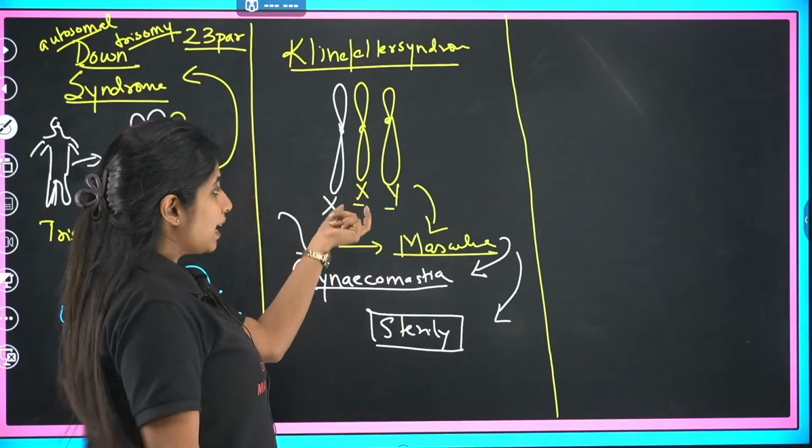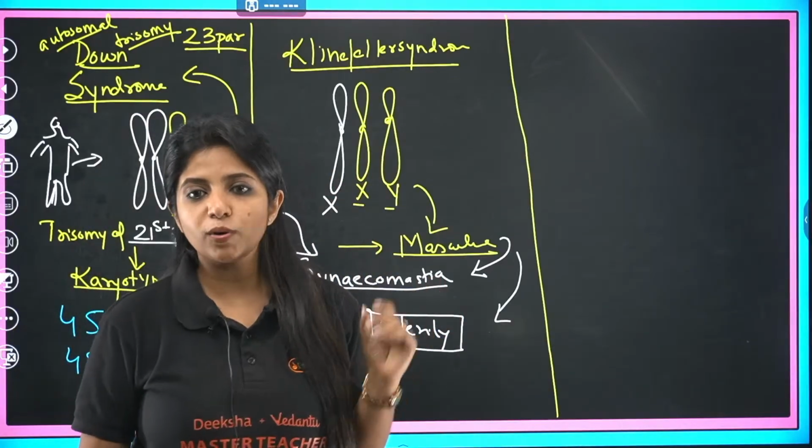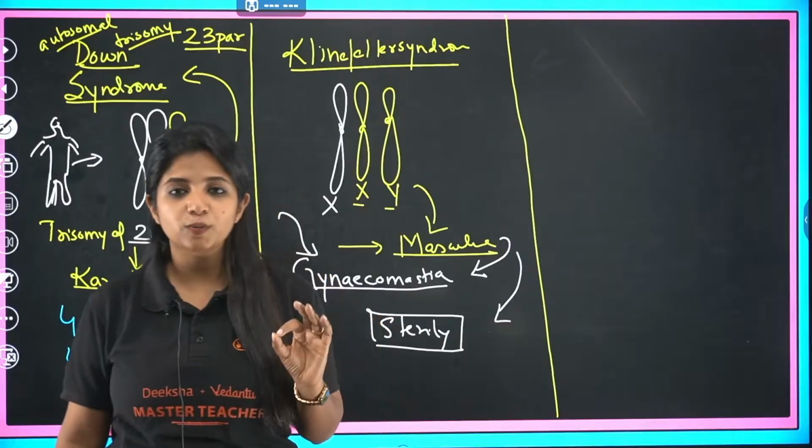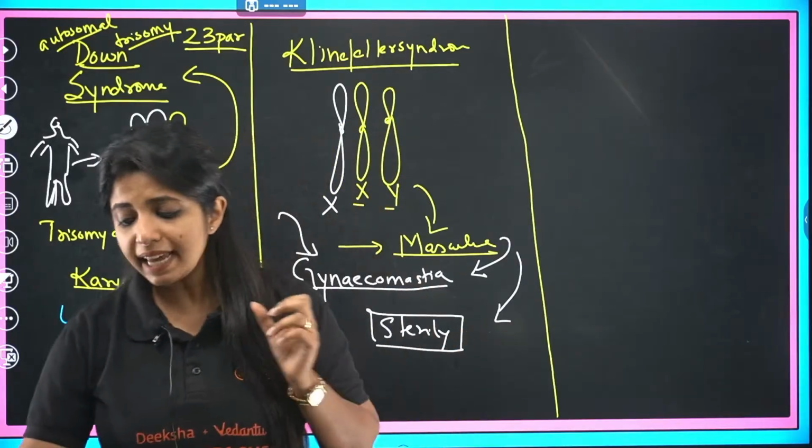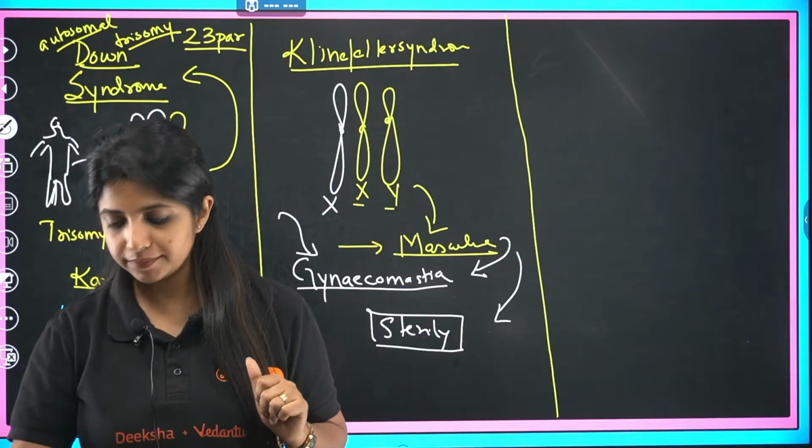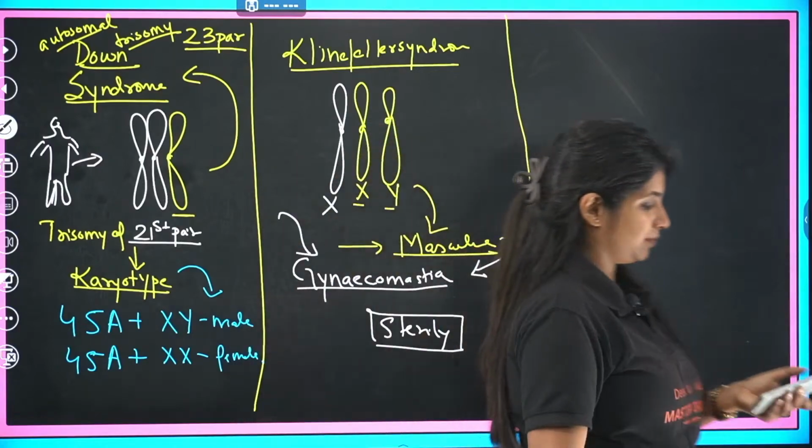Now, X and Y chromosome, are they autosomes or allosomes? What do you think? Autosome or allosome?